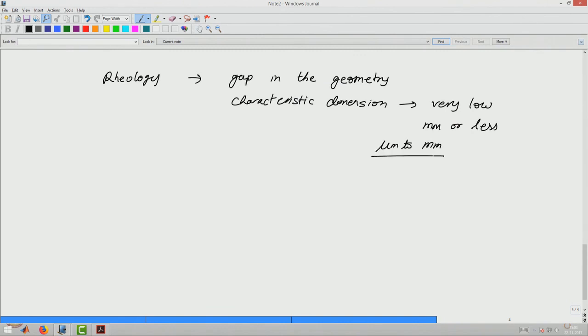This is the range of gap, and based on this we can also see that the velocity value will also have to be low.